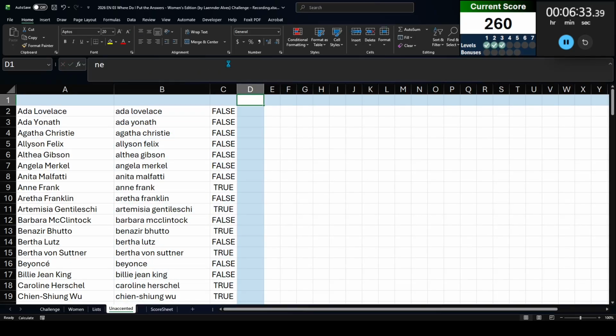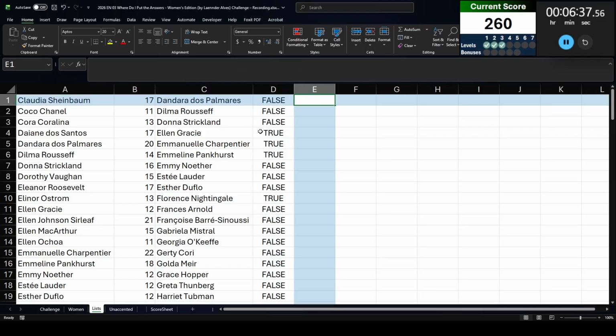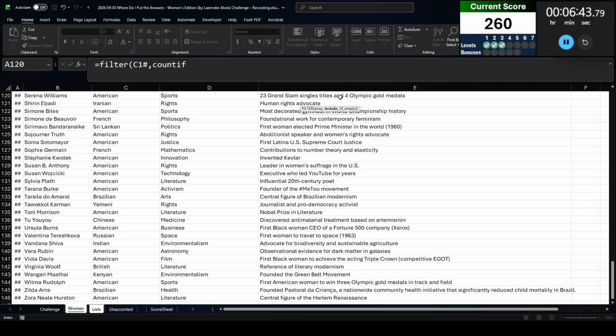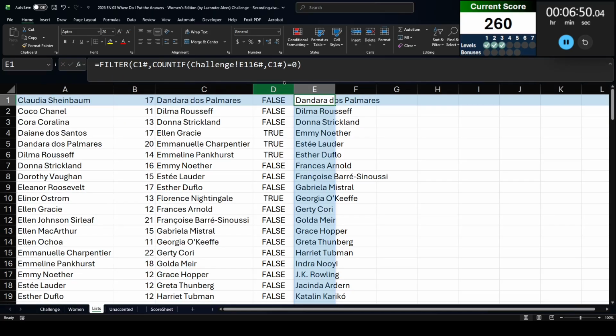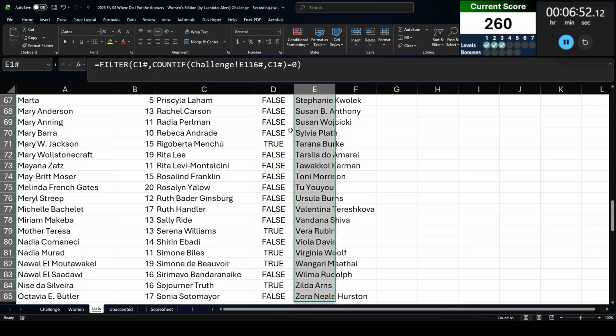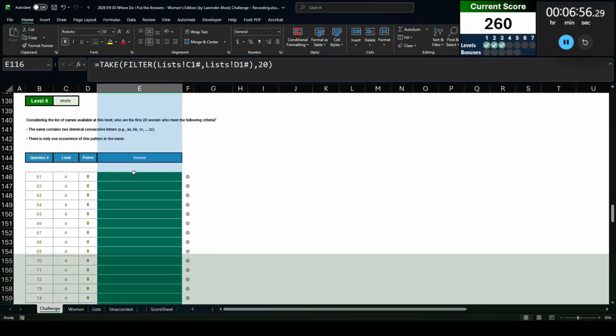There we go. And then I could delete these headers up there so I have a nice cleaner sheet to work with. And then once again, I'm going to refilter this list. So I'm going to filter this list of women where count if from this level C1 pound equals 0. I'm going to memorize this formula because I've done it a number of times now. I have 85 left.